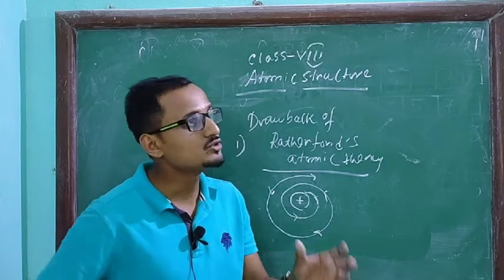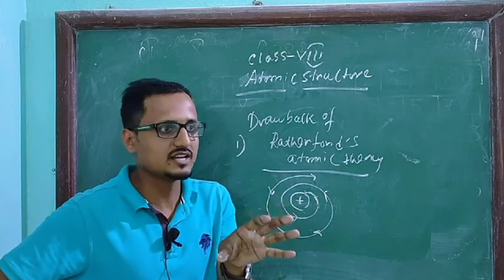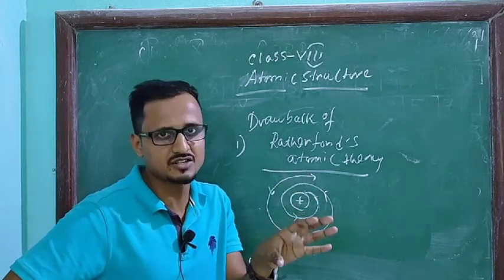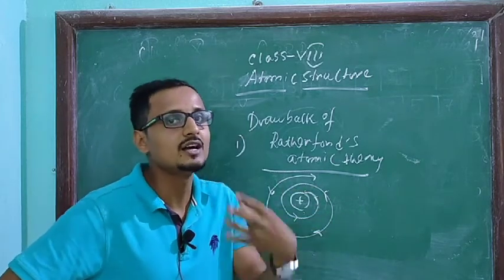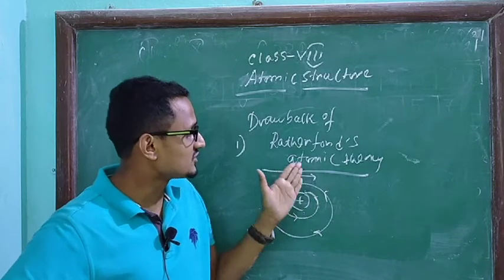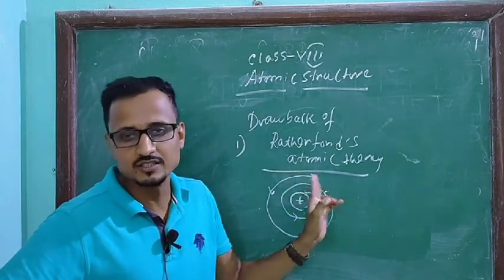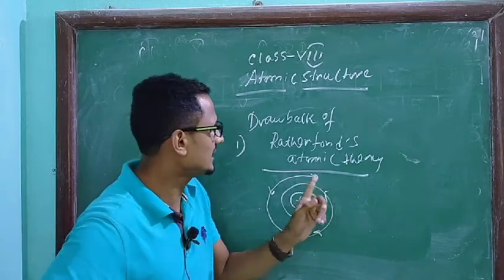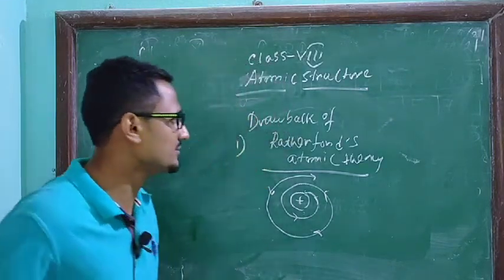And again, in the solar system of planets and the sun, there is an attraction force, the gravitational attraction. But here the attraction is between the positively charged nucleus and the negatively charged electron. So this is the difference between the solar system and the atomic structure. These two were the defects of Rutherford atomic theory.